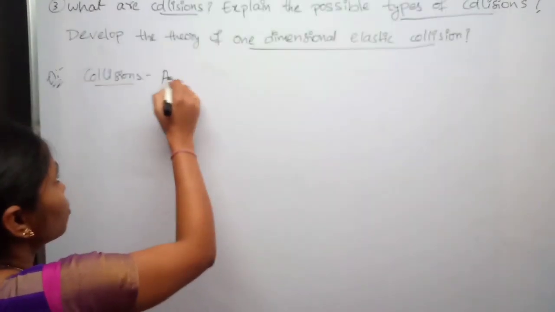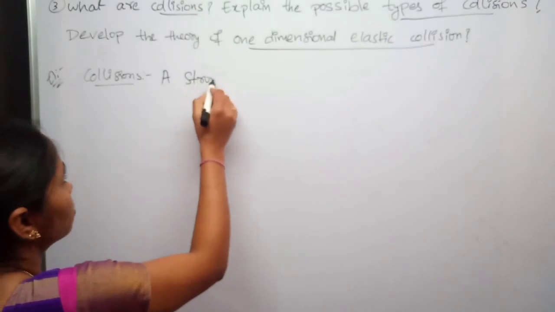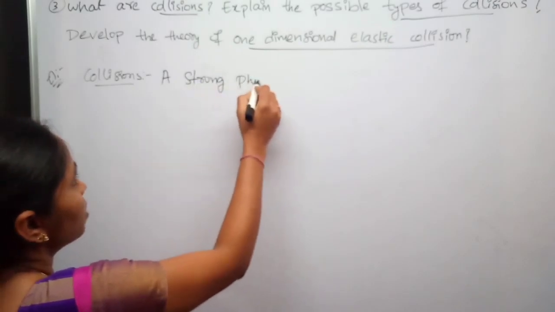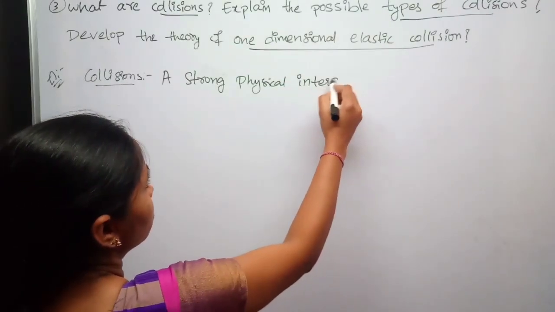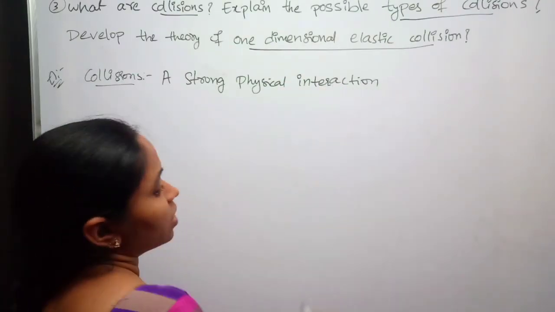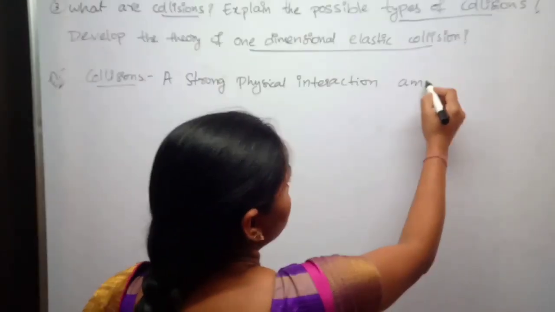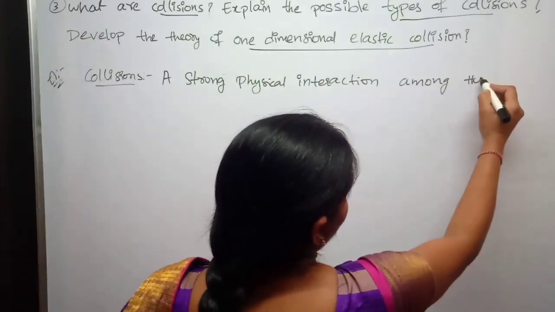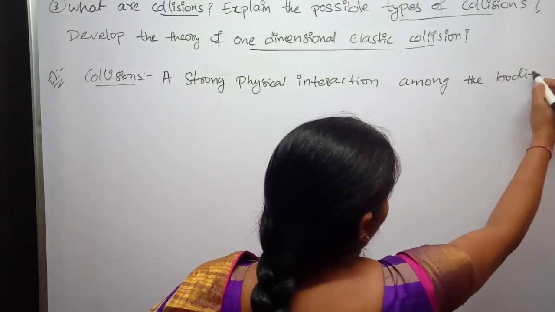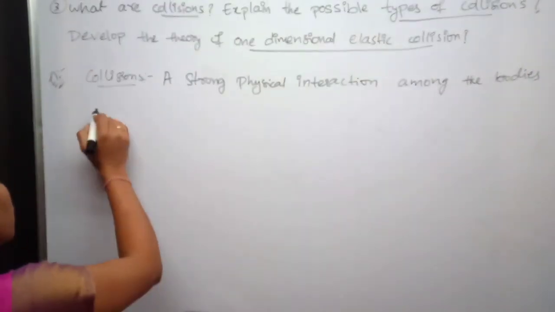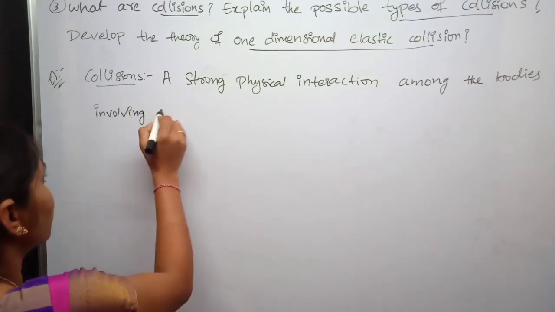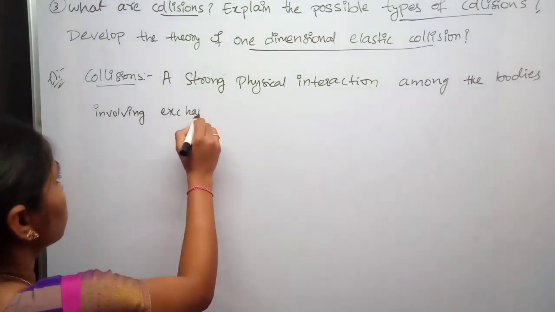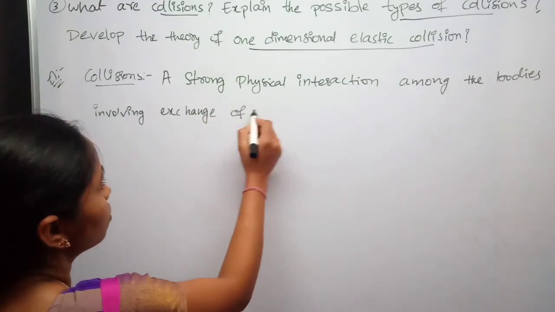Collisions are nothing but a strong physical interaction among the bodies involving exchange of momentum.